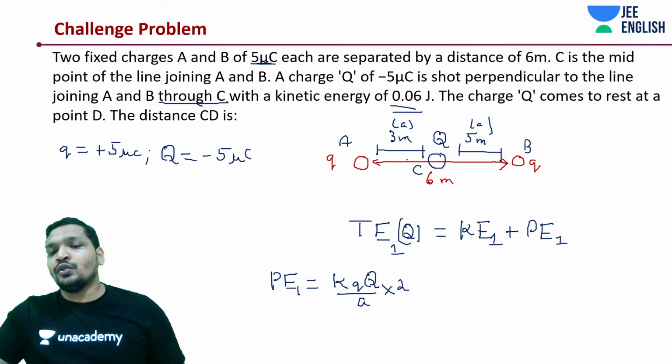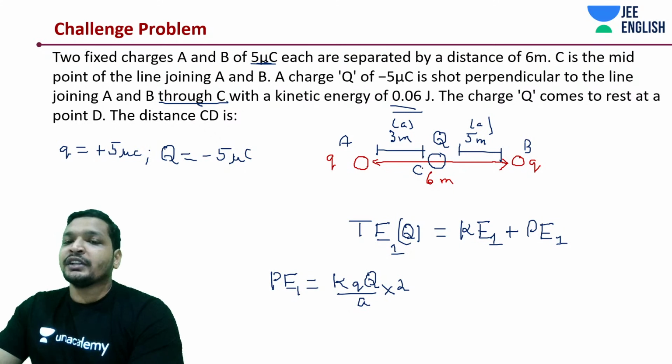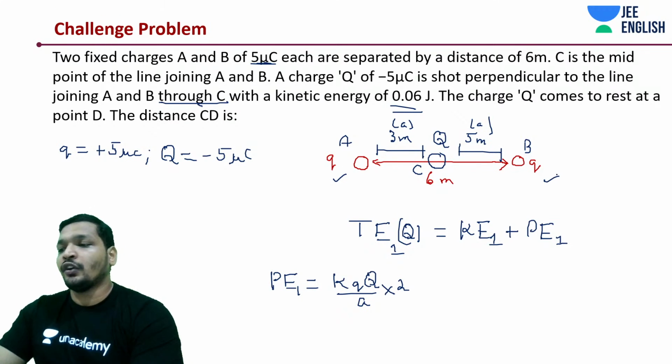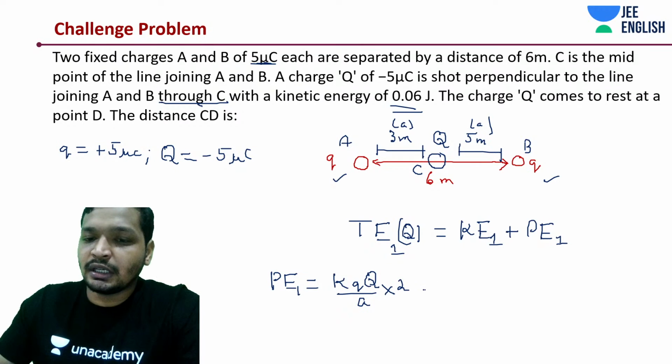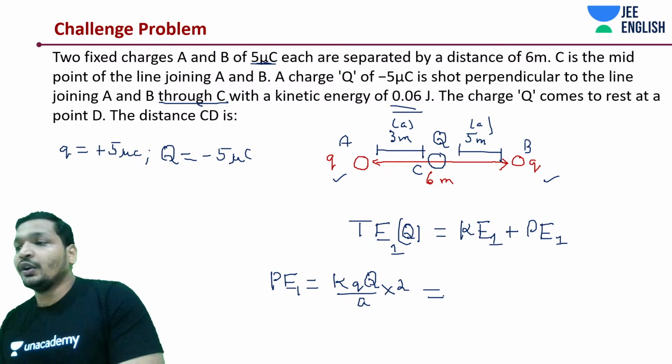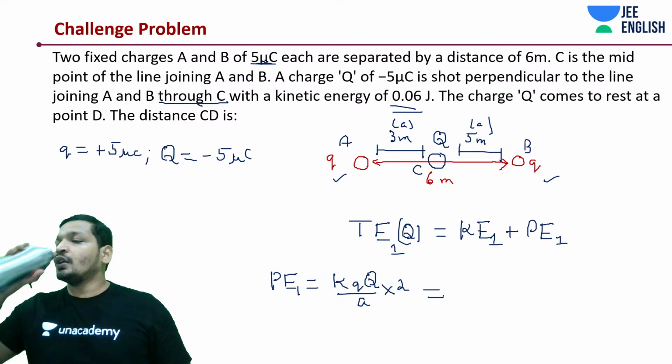Two systems of charges. So the potential energy of Q is due to one charge over here and another charge over here. We're not talking about the system, we're just talking about the charge capital Q. I told you before, if only one charge is changing, you're going to deal with that one charge only.